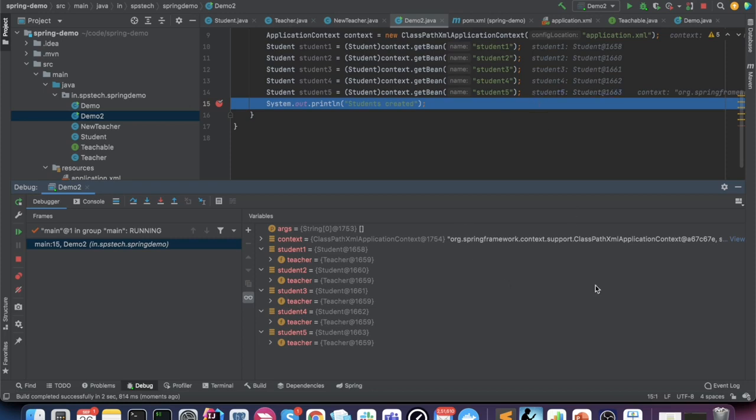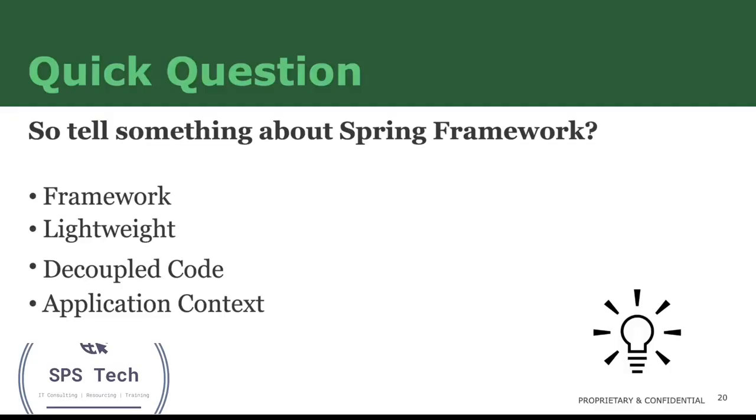So we have seen what is a setter injection, and we have seen what is a constructor injection. These are the two major types of injection strategies that are used in Spring. Now, if I ask you students, tell me something about Spring Framework.